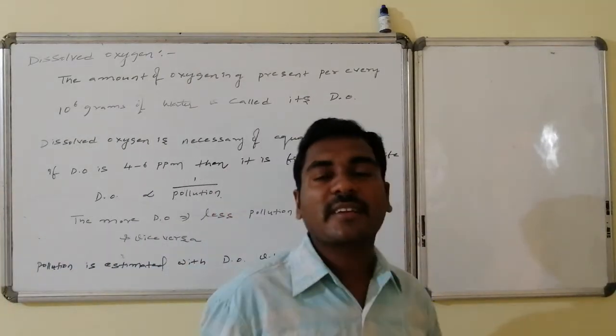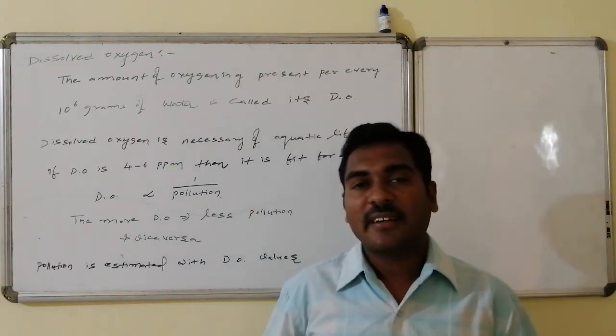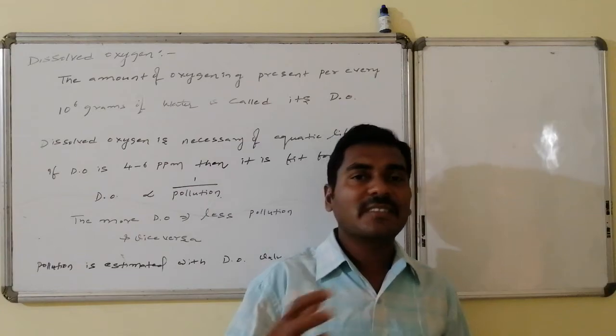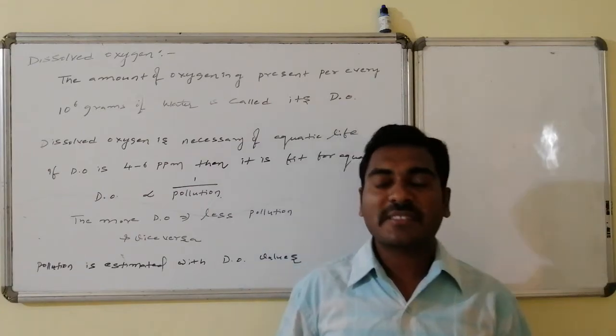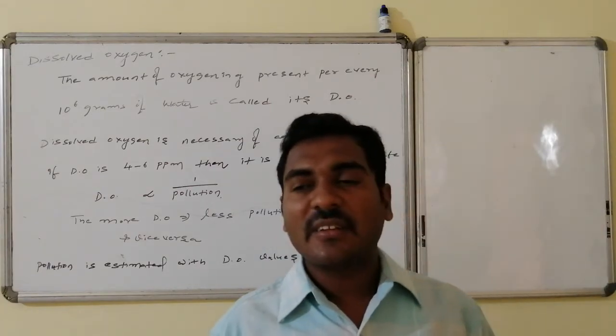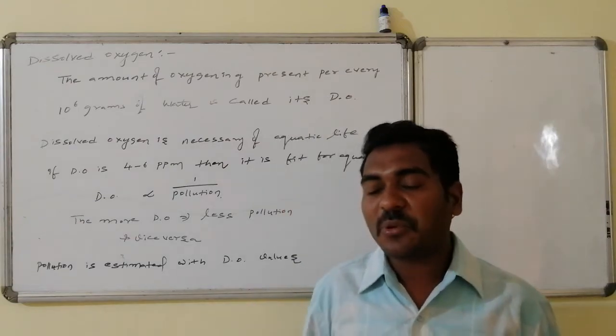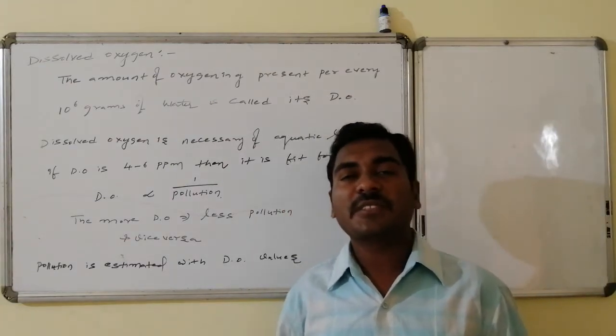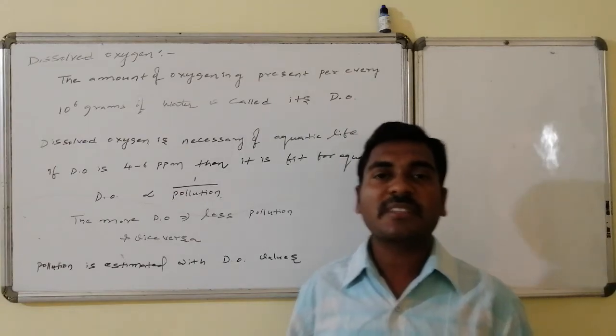Pollution measurement inside the water is generally taken with reference to the dissolved oxygen. That is, dissolved oxygen is measured. The more the dissolved oxygen, the lesser will be the pollution. The lesser the dissolved oxygen, the more will be the pollution. In that way, dissolved oxygen is interrelated with pollution, especially pollution present inside the water.